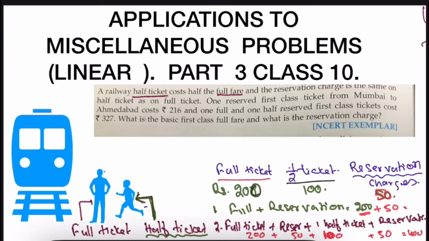In this video, we are going to discuss the miscellaneous problems of linear equation. This question is very interesting. This happens in our day-to-day life. When we travel, generally this happens. Suppose an adult wants to travel in the train, then what we have to do? We have to book the ticket.